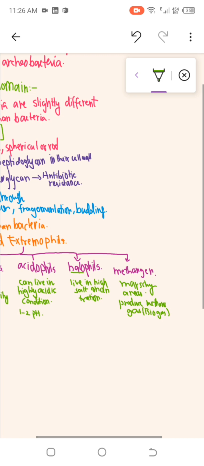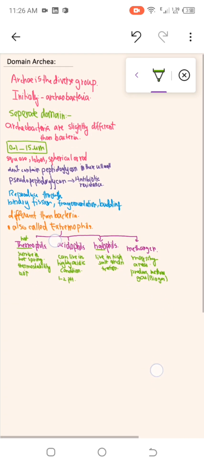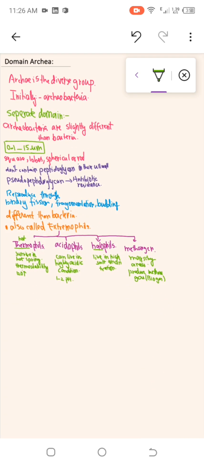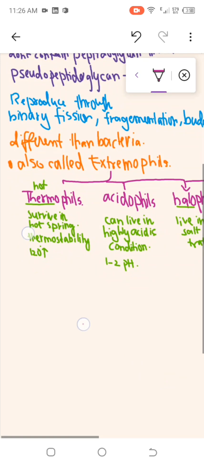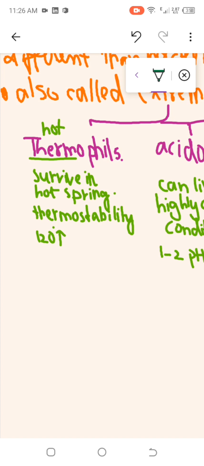After that, let's discuss the composition of the cell membrane in domain Archaea. The plasma membrane of Archaea basically contains lipids that allow function at high temperature.